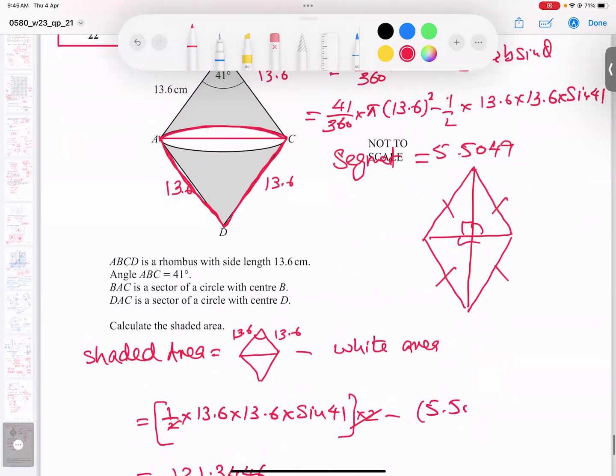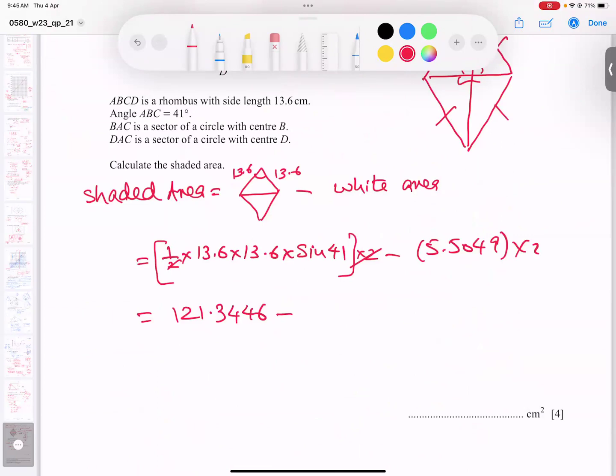So 5.5049 into 2. Why into 2? Because I got one white area only, so into 2. And now I'm just subtracting. This is coming 11.0099. So 121.3446 minus 11.0099, and the answer is coming 110.3347. But I don't want the decimals, so 110 centimeter square.